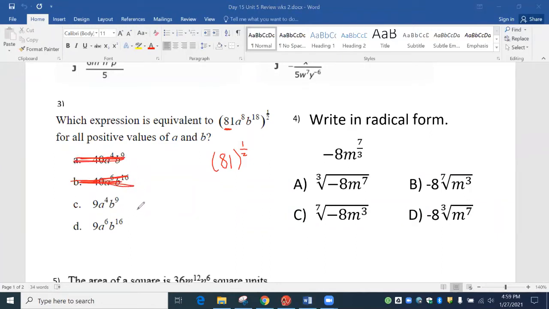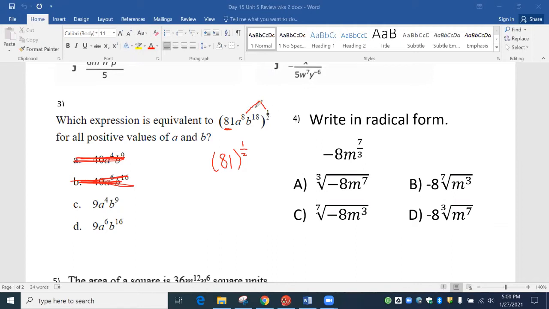So this is more realistic of what the test looks like. So take care of the big number. Then, if you don't know what to do here, our most basic rule is always try to add up all the letters. But I've only got 8 A's and 18 B's, and so none of these are matching that. And I don't have anything else. So if you know the rule, that's great. The rule is that if we have an exponent on the outside, now this is almost like the distributive property, but it's not. So we're going to do mountaintops, and mountaintops mean to multiply.